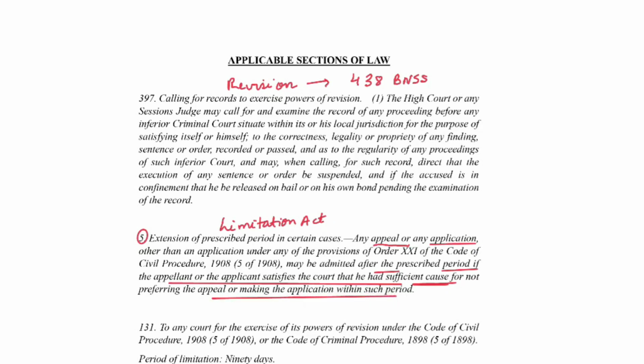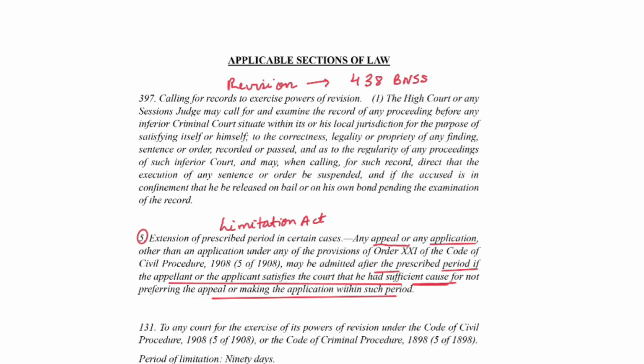Sufficient cause is basically the cause that the court thinks is sufficient for the applicant or the appellant to not file the case within the prescribed time.